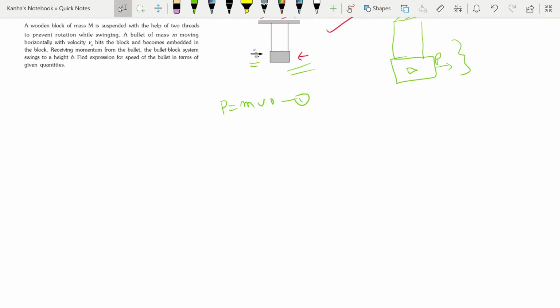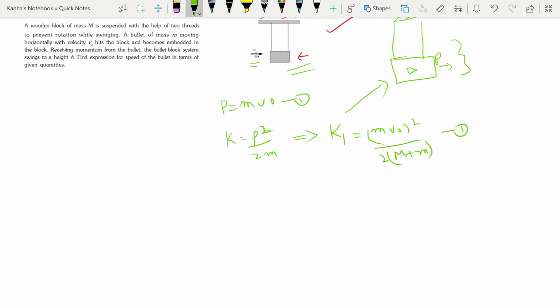Now using the kinetic energy equation, kinetic energy is equal to p square by 2m of the bullet block system. We can find the kinetic energy K1 of the bullet block system immediately after the bullet becomes embedded in the block. If I just apply this, I get the kinetic energy of the system, let me call it K1, is equal to m v naught square by 2 times big M plus small m. So this is my first equation.